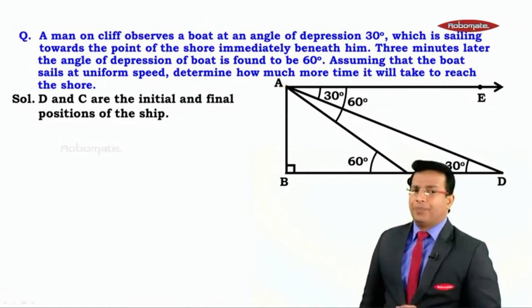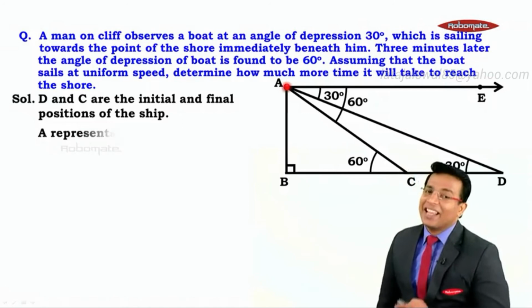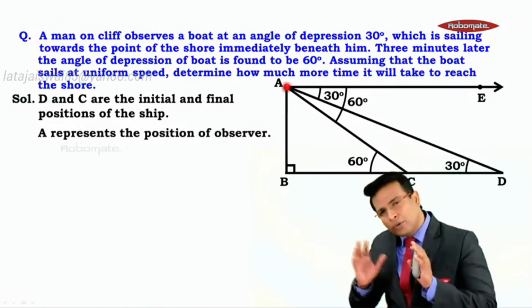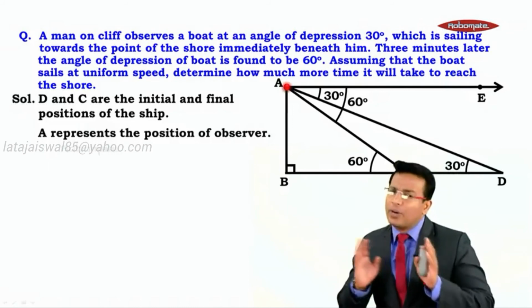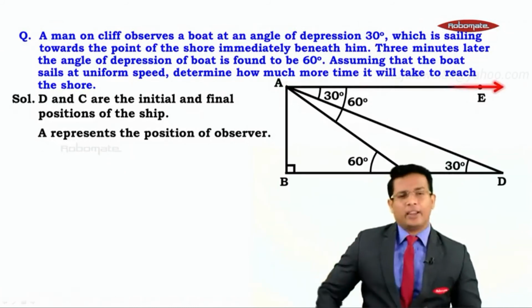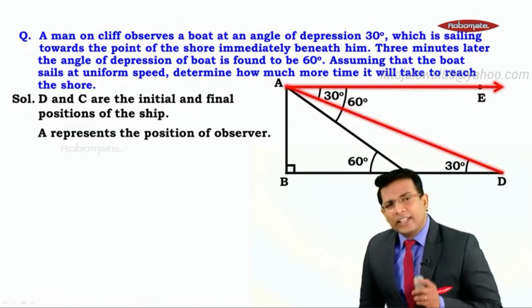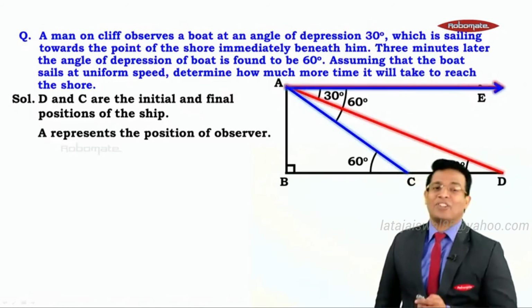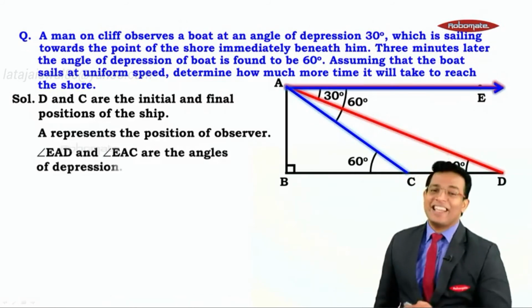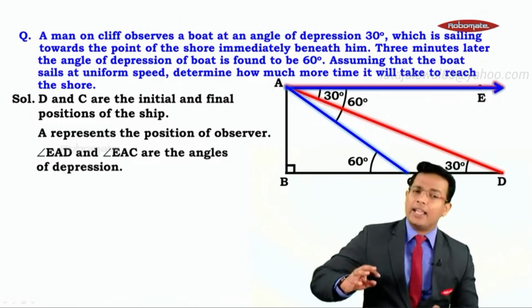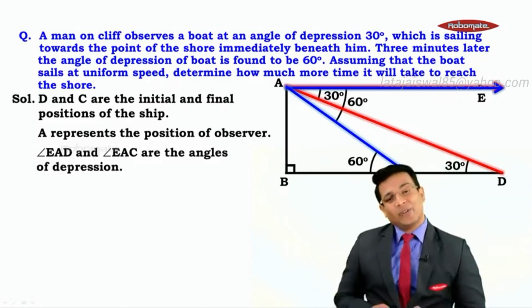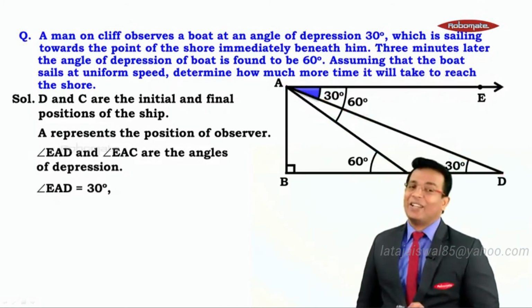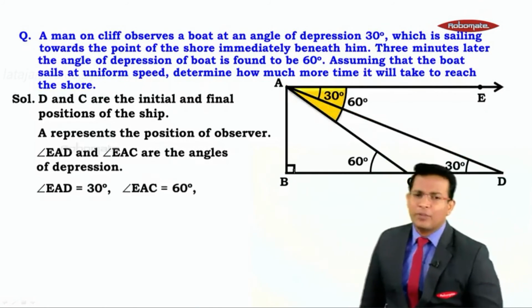Now we take it ahead. What is there? A. What is A? A is the position of the observer, right? So we wrote about these points now. We wrote about D, what is C, what is A. Now let's move ahead. Right now, if you look there is an angle of angle EAD. What is that? That is the angle of depression. There is one more angle, that is angle EAC. So we write angle EAD and angle EAC are the angles of depression. So we mentioned that, and we know their measures. That is 30 degree and 60 degree. So we write that too. So this is something which was given to you.